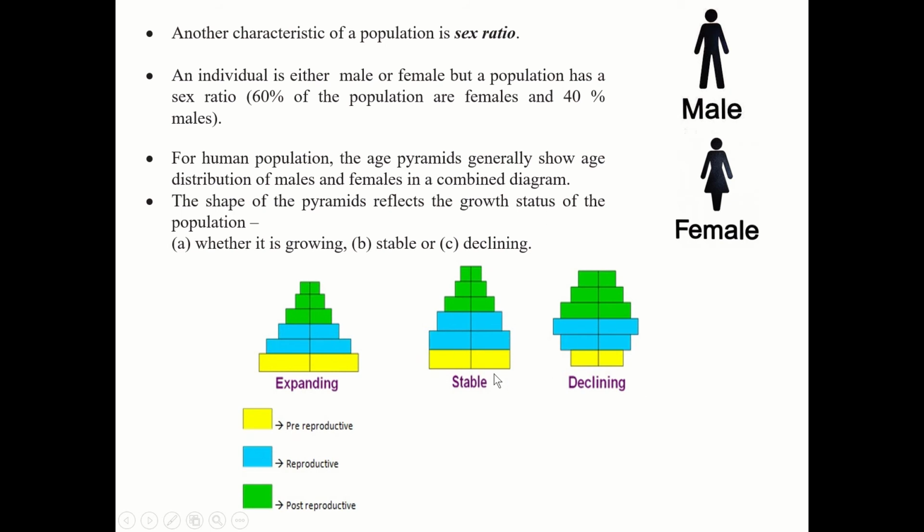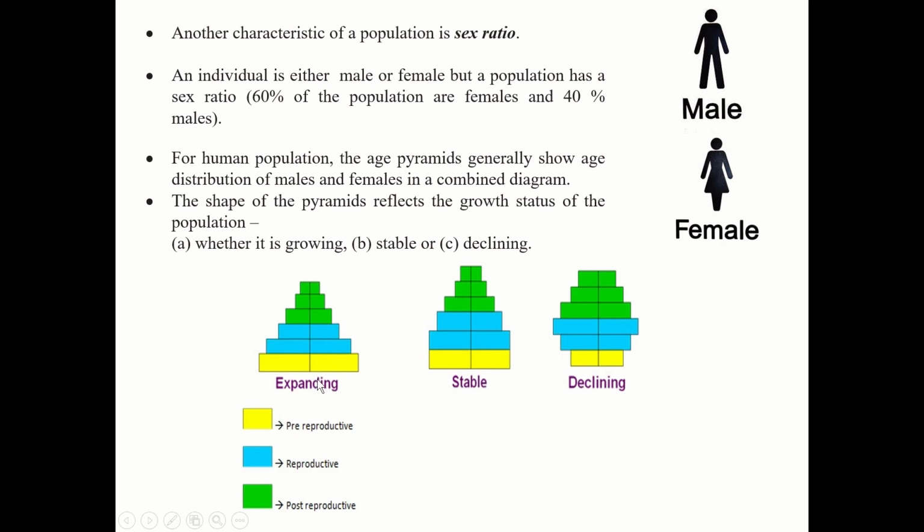Now here also, MCQs come for the NEET exam, so you should know what are expanding, stable and declining. Now we'll see it is depicted in color. This yellow color represents pre-reproductive age, meaning before reproductive age. This blue color represents the reproductive age, and this is post-reproductive age, old age you can say. This is reproductive young adults, and this is the children.